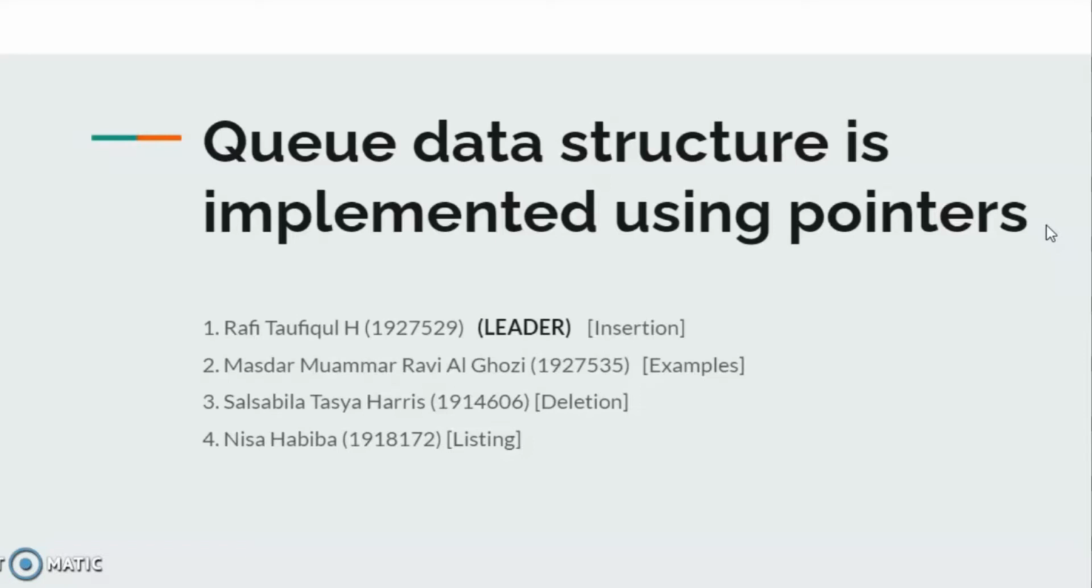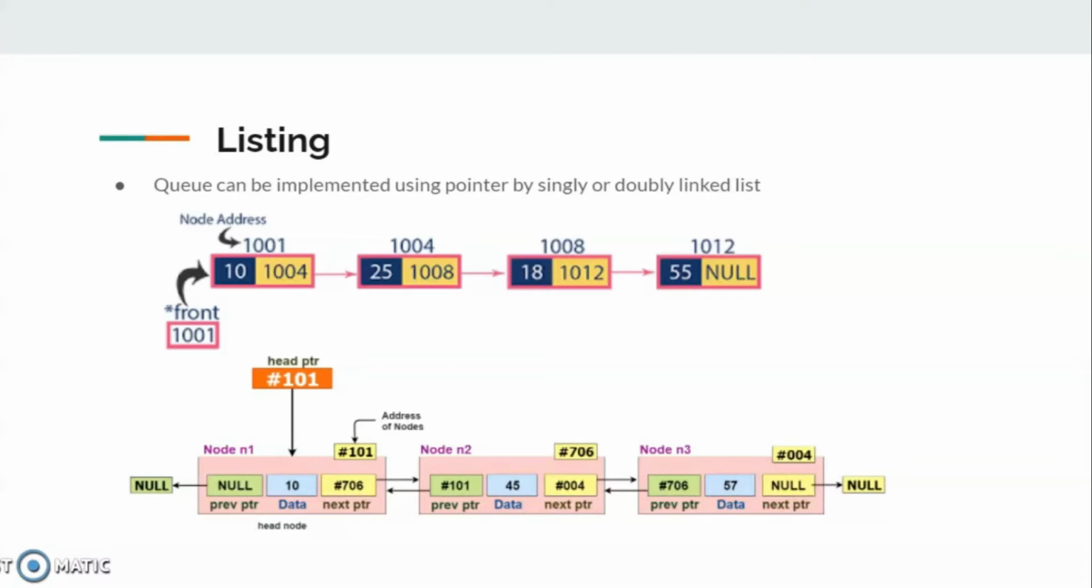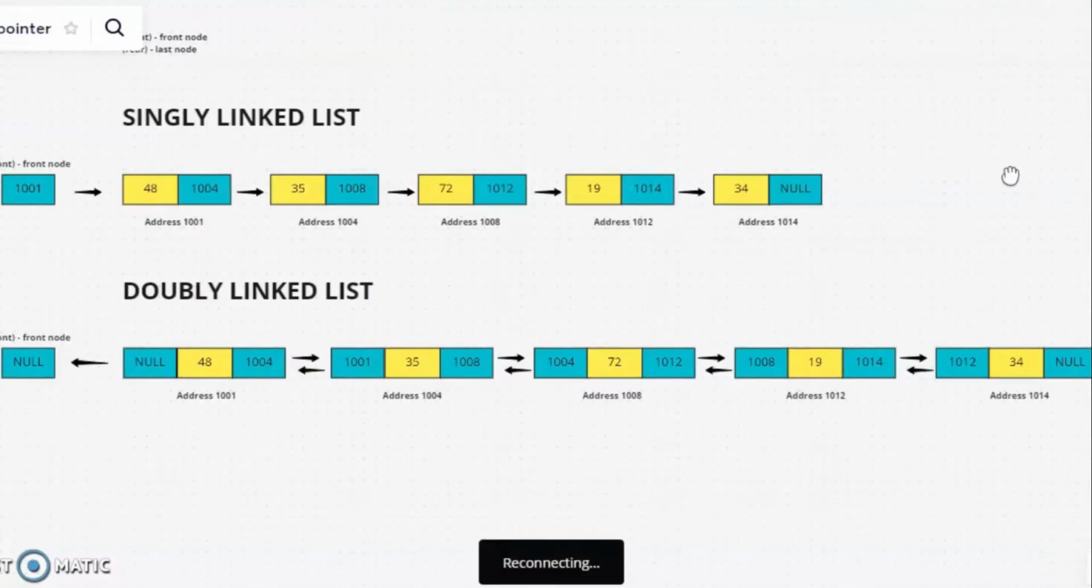My name is Nisa Habiba. My metric number is 1918172. I will explain about the listing. The first topic is listing. Queue can be implemented using pointer by singly or doubly linked list. So to make it clearer, I will explain by this board.